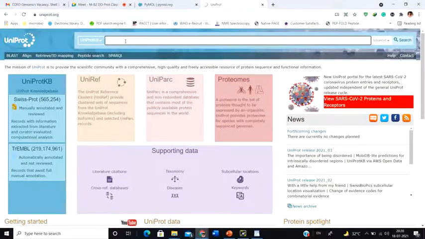Okay. Now this search bar allows you to search for a particular protein. For example, suppose I want to know about the VEGF protein. So what to do? Simply write the name of the protein that you want. Suppose I want to know about VEGF protein. Okay.